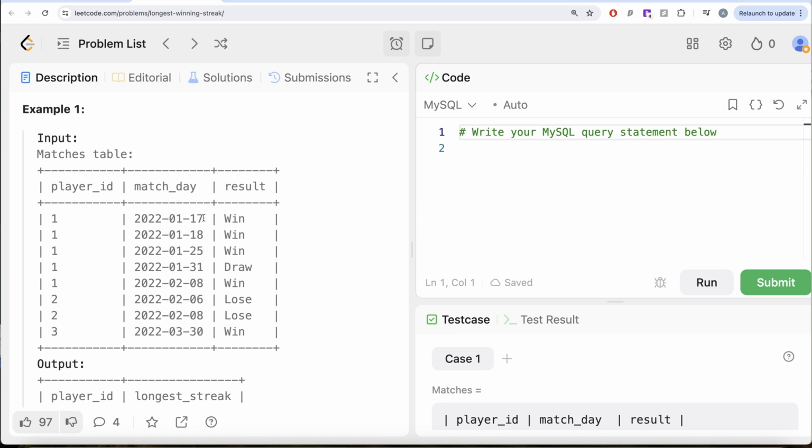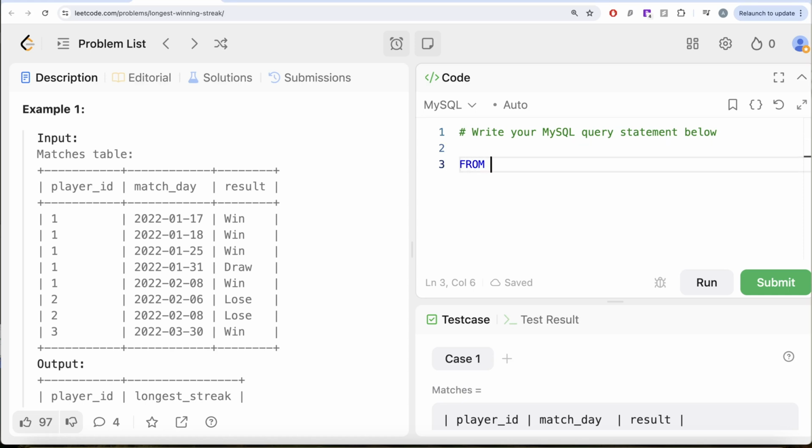So yes, we do not have a pattern here, but we can say that for a particular player, this was their first match, second match, third match, fourth match, fifth match, and so on. And then we can see the result to see whether we have a streak or not. So let's go step by step and do this.